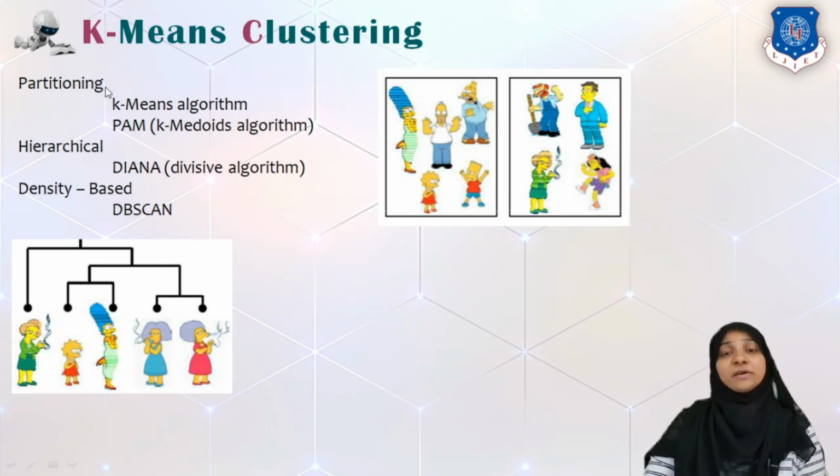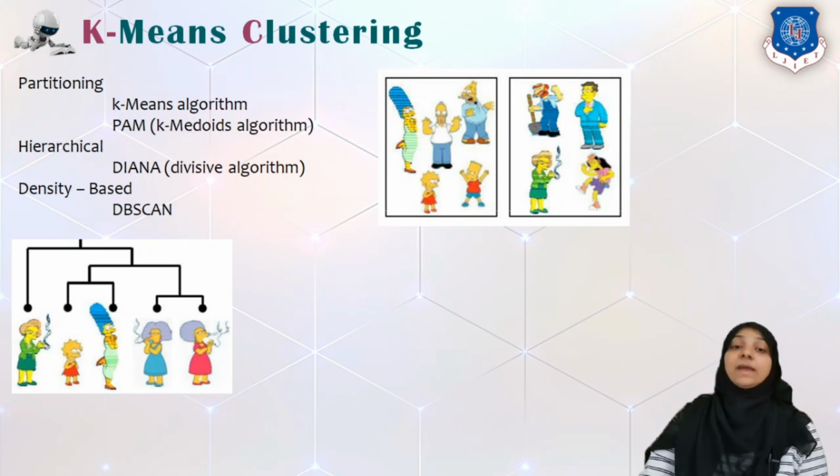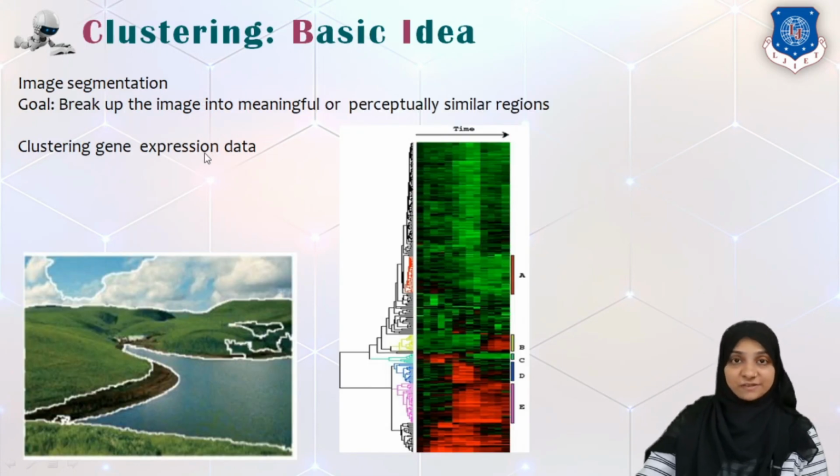Basically, clustering algorithms are divided into three categories known as partitioning clustering, hierarchical, and density-based clustering. Within partitioning, we have two different algorithms such as k-means and Medoids. In hierarchical clustering, we have the divisive and agglomerative algorithms, given by DIANA and AGNES, and density-based clustering is given by the algorithm DBSCAN. So let us start with k-means clustering.